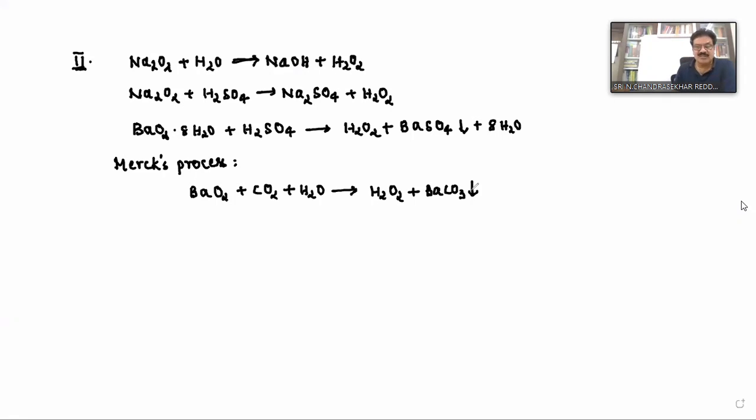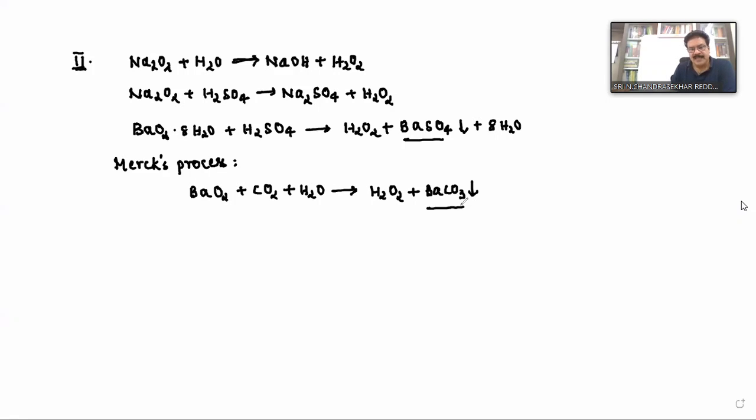Water insoluble. Because in alkaline earth metals, when you go from beryllium carbonate to barium carbonate or beryllium sulfate to barium sulfate, in sulfates and carbonates solubility decreases, right? So barium sulfate and barium carbonate are water insoluble substances. Therefore, simply we can filter and separate these precipitates. So you are getting hydrogen peroxide solution.